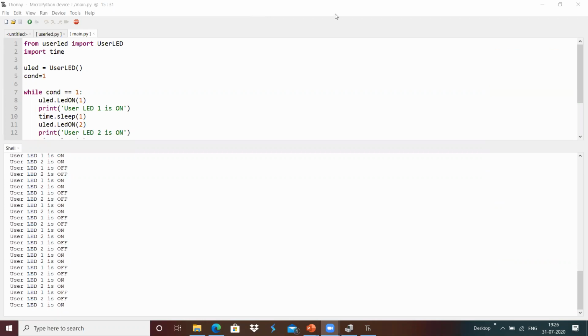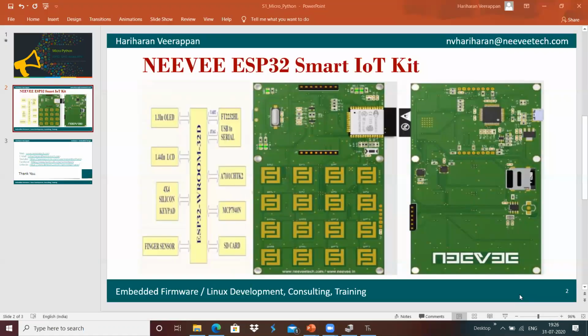Since it has complete Python libraries for accessing all the pins, configuring a Bluetooth Low Energy device, communicating with Wi-Fi, and communicating with a web server, all those things are embedded into the MicroPython firmware.